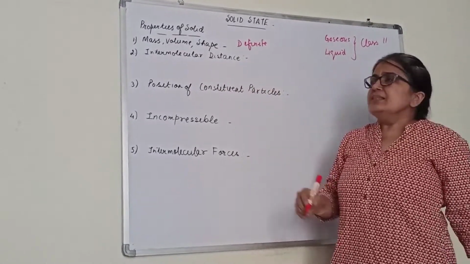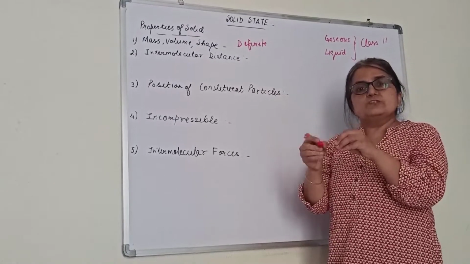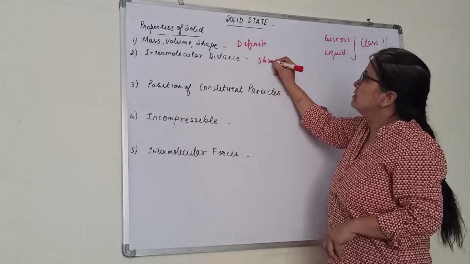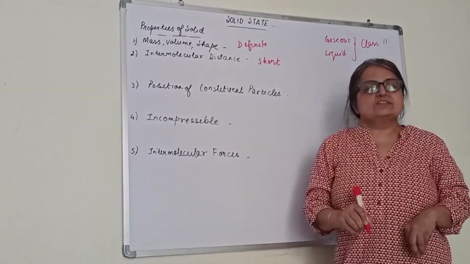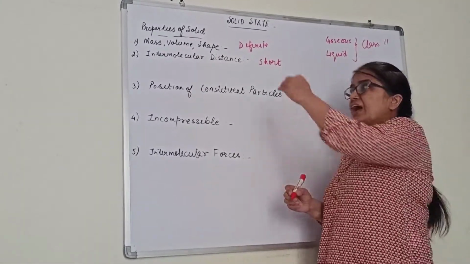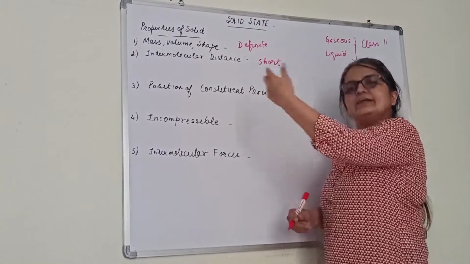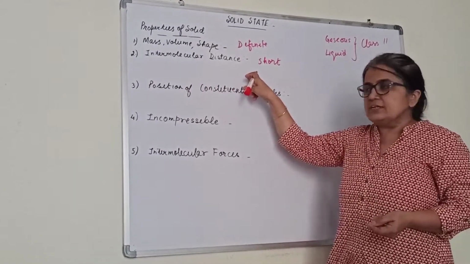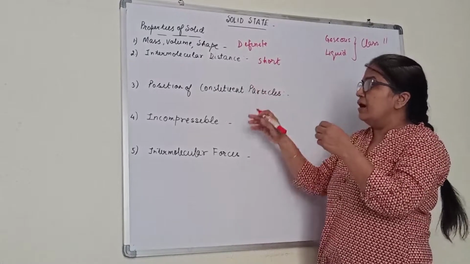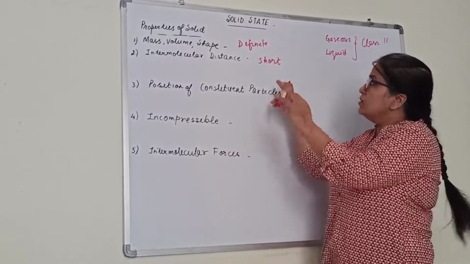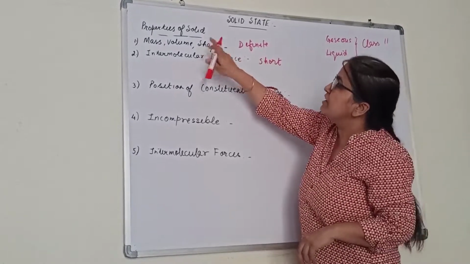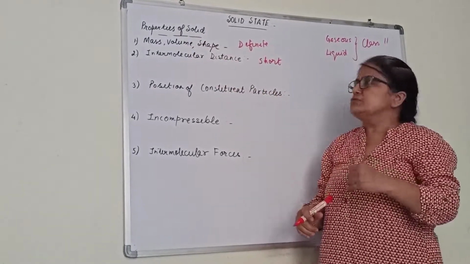Intermolecular distances: the intermolecular distances between the constituent particles are very less. Actually every property is related to each other. Because they have short intermolecular distances, you can say they are incompressible. Because they have short intermolecular distances, they have definite shape, definite volume and so on.